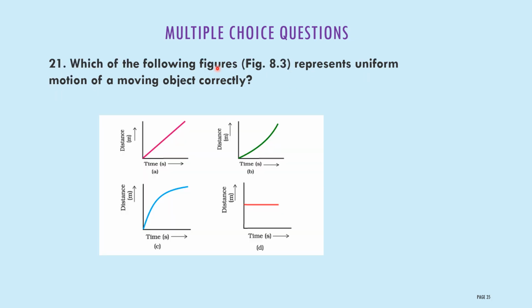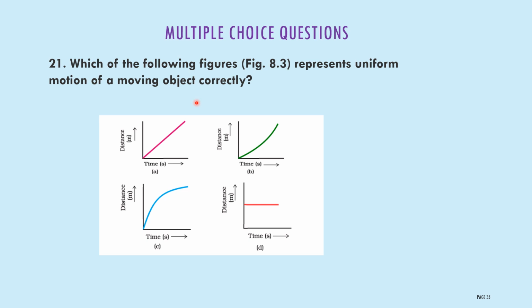Which of the following figures represents uniform motion of a moving object correctly? What is meant by uniform motion? If an object covers equal distance in equal intervals of time, then that object possesses uniform motion.